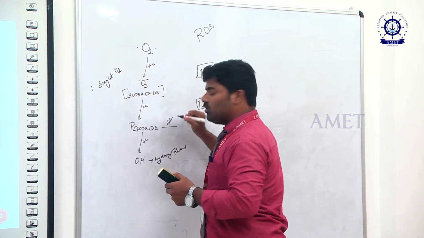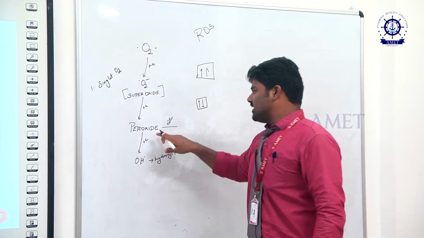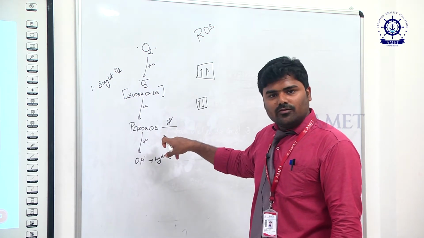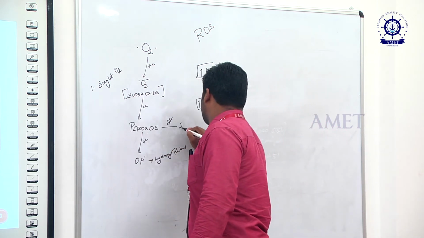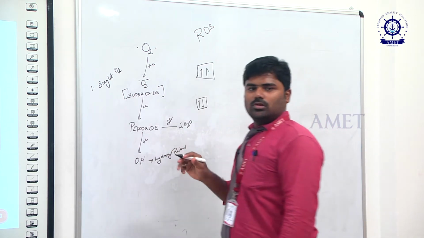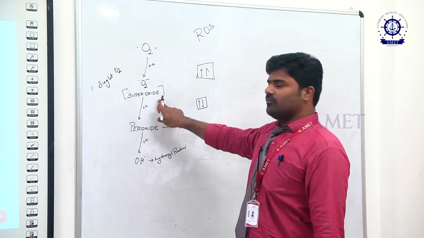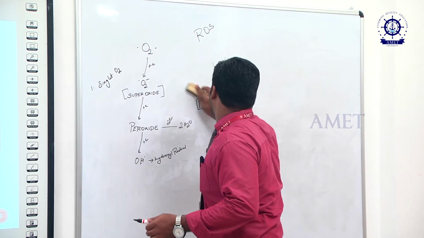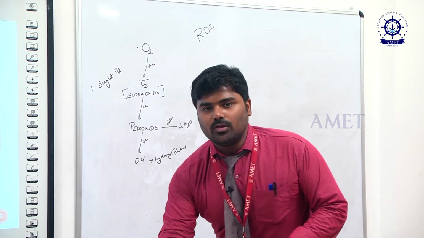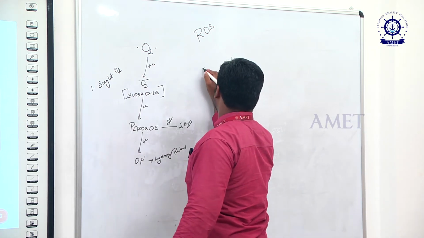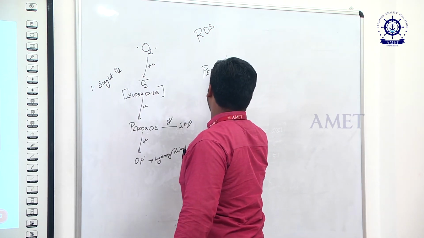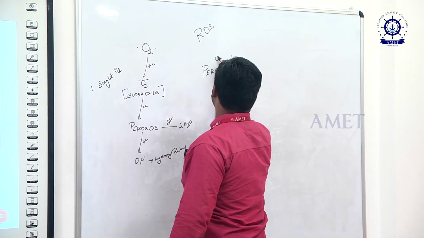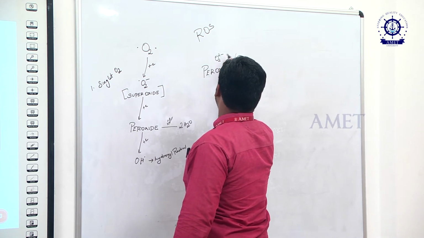If we add 2 electrons, what will happen? Since I said peroxide is not that harmful, when 2 electrons directly react with peroxide, we get 2 molecules of water. Now the peroxide structure is O2 with a 2 minus charge, right?